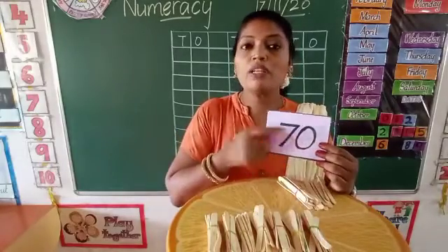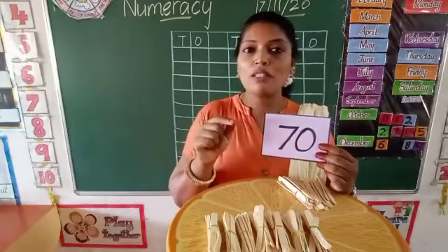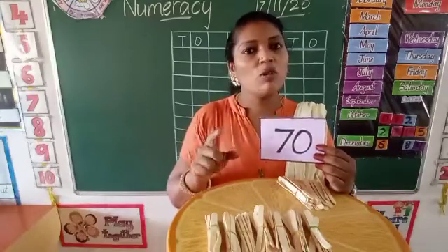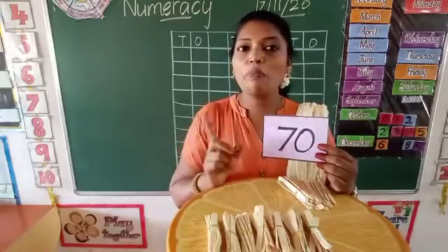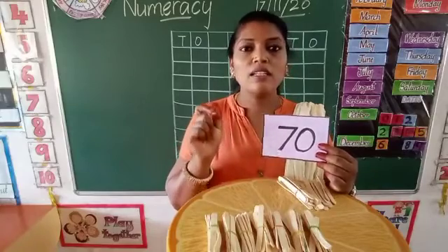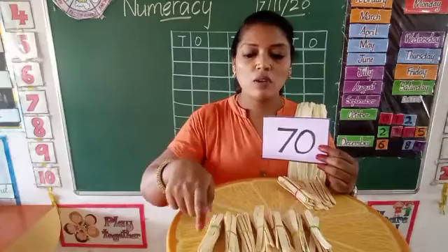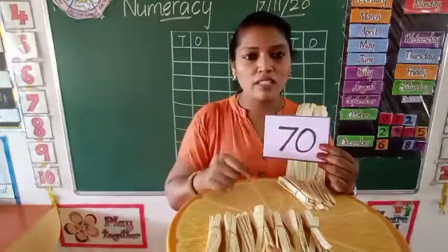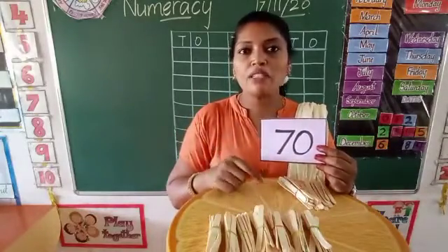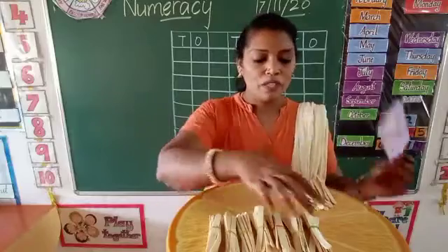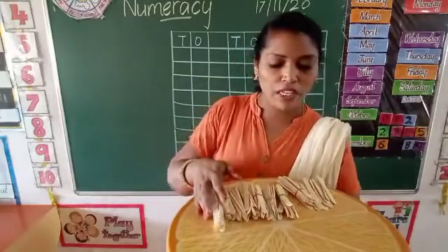And you have to pick 0 ones. What's the value of 0? 0 means nothing. So you need not pick any single bud or single stick. So 7 bundles is already there. So 7 tens, 0 ones. That means 70.